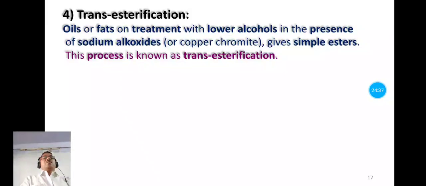Now the fourth chemical property of fats and oils is transesterification. In transesterification, oils and fats are treated with lower alcohols in the presence of sodium alkoxide or copper chromite. Then the obtained product is a simple ester, and this process is known as transesterification. So in this process, fats and oils are converted into simple esters. Means here the reactant is an ester and the product is also an ester.